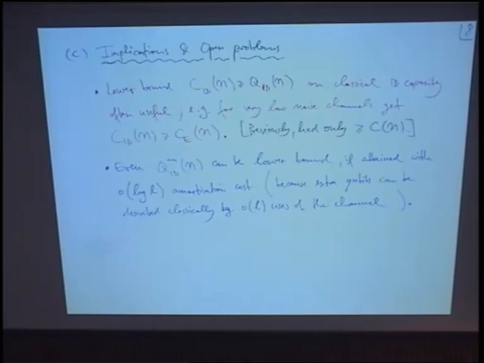Like in these examples that I showed before, if the amount of amortization is little o of log L, then we can use the classical communication to describe the quantum state that we need to send in these very few qubits by classical means with an exponential overhead, but this will still be little o of L, so it's no rate added.